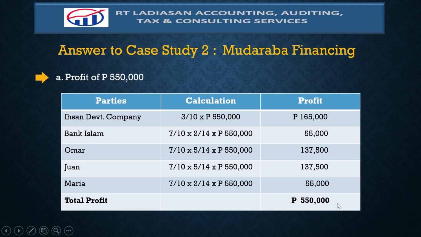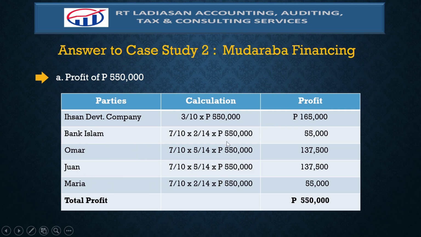Based on the total profit of 550,000 pesos, first we need to determine or calculate the profit attributable to Ehsan Development Company based on the agreed ratio. Accordingly, Ehsan Development Company has 30% of the total profit of 550,000 pesos. Hence, the profit attributable to it is 165,000 pesos.